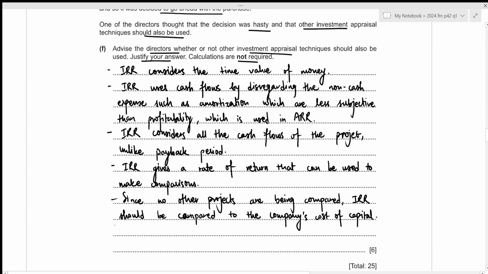Now, based on these factors, we need to make a final decision. So the decision is that the company should not have to use any other investment appraisal techniques because internal rate of return has advantage over all other investment appraisal techniques that could be used. And that is why the decision made by the company is valid, as the internal rate of return is higher than the company's cost of capital.